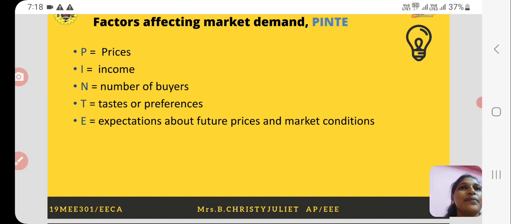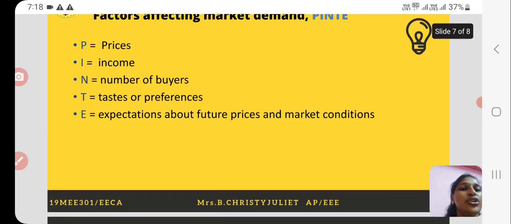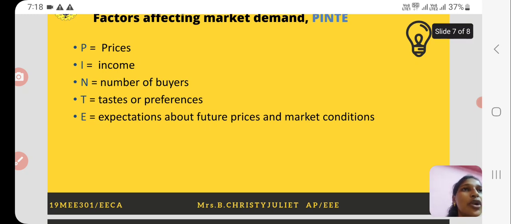Next is taste. If I purchase a product for the first time and it tastes good, or I like the product very much, then I will opt for the same product the next time also, which indirectly or directly creates a demand for that product.